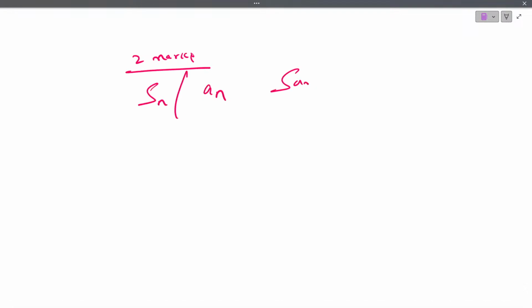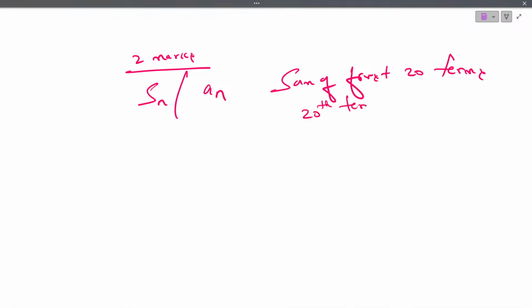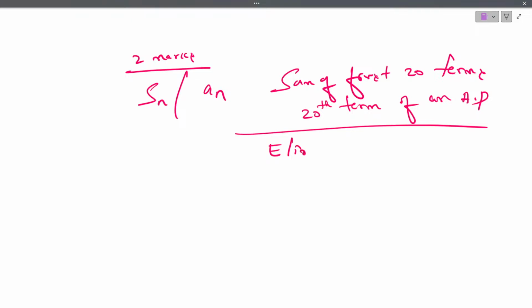See, children, from 2 marks questions, you can expect a question from SN and AN. Like find the sum of first 20 terms of an AP. They'll give some AP. Or find the 20th term of an AP. You can expect the question. Again, based on the elimination method, you can expect a question.